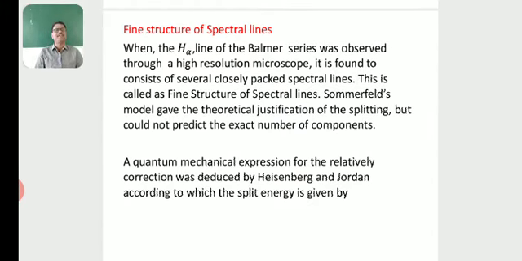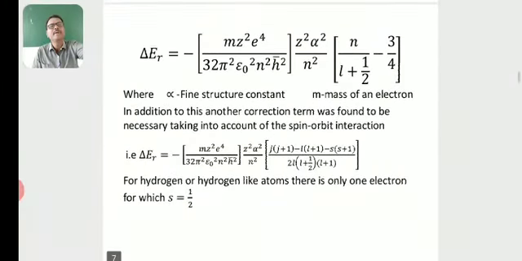A quantum mechanical expression for the relativistic correction was deduced by Heisenberg and Jordan, according to which the split energy is given by delta E_R equals minus m Z squared e to the power of 4 by 32 pi squared epsilon naught squared n squared h cross squared, into Z squared alpha squared by n squared into (n by l plus 1/2 minus 3 by 4), where alpha is known as the fine structure constant, m is the mass of an electron, e the charge of an electron, Z the atomic number, h Planck's constant, epsilon naught the permittivity of free space.